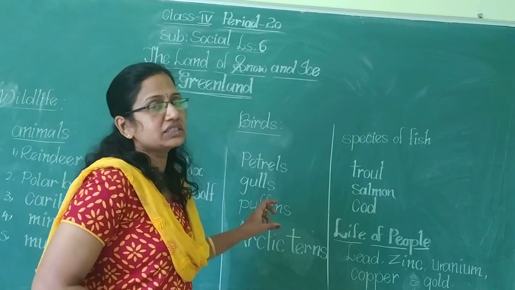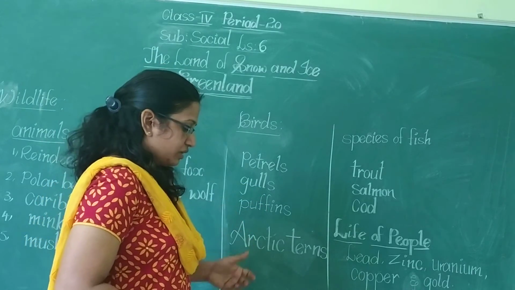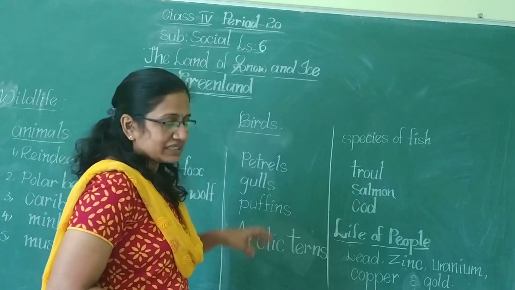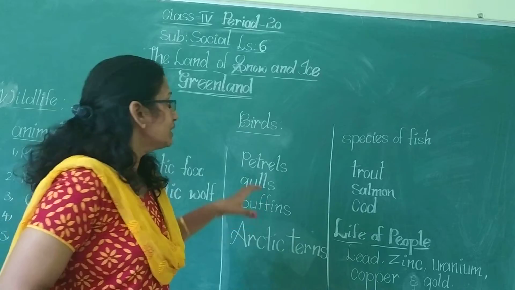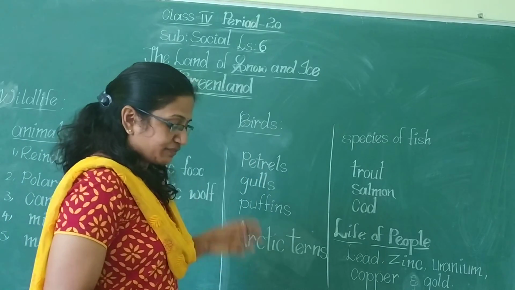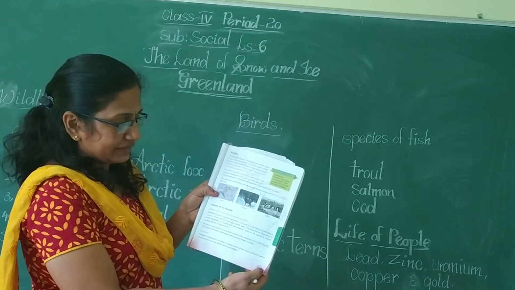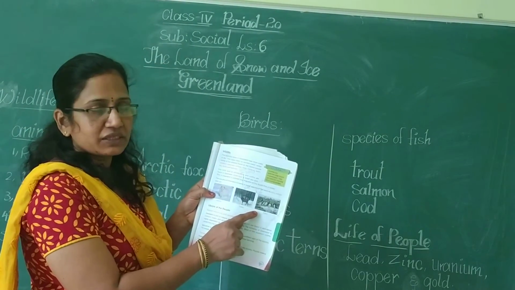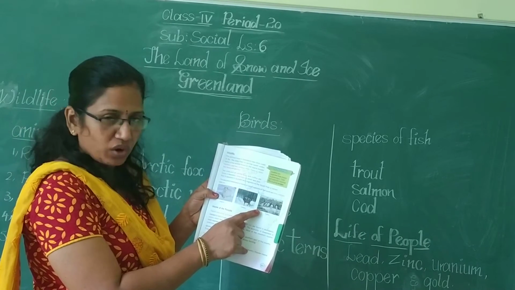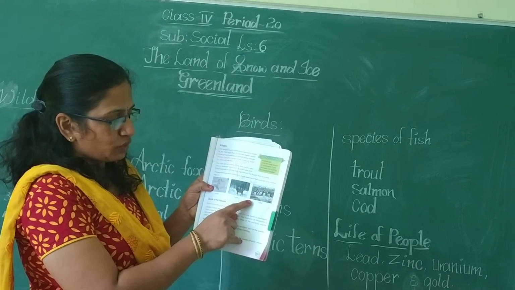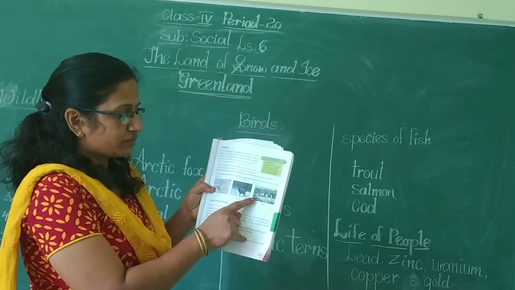It's a very small seabird that will be in Greenland in summer season and moves to the South Pole in winter season. So this is about the different birds that we can see in Greenland. On page number 413, you can see the picture of puffins. This is also one of the birds which we can see in the polar region only. These are also very small birds.